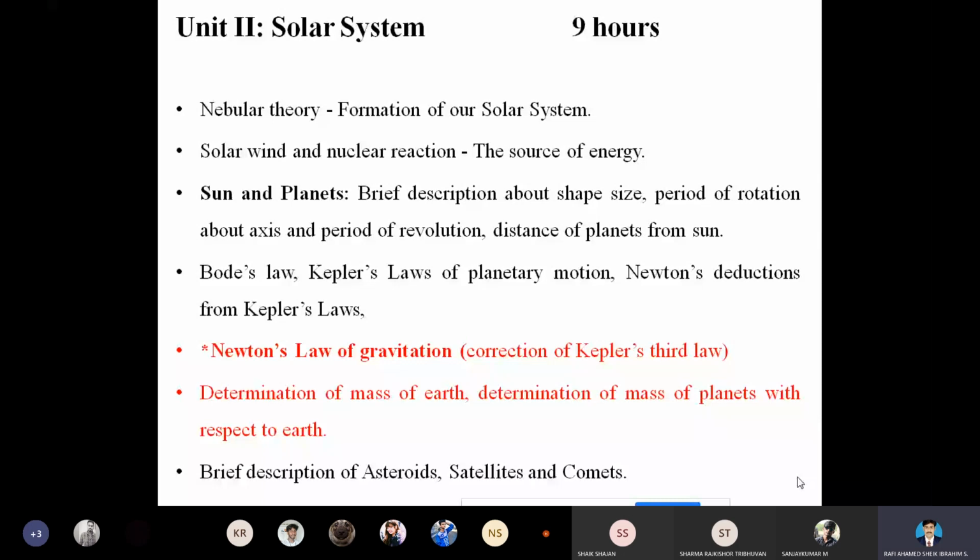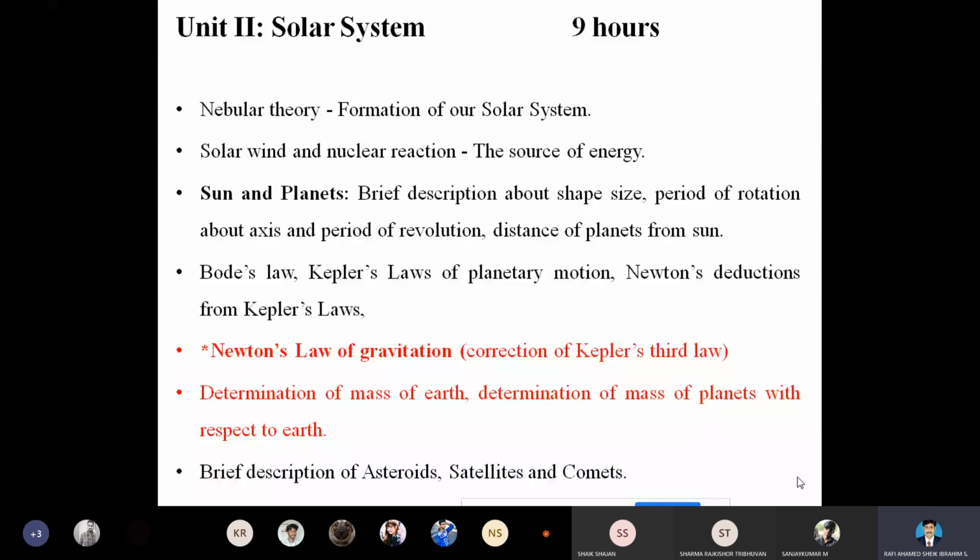From Kepler's third law, in a simple way we can say that P squared is directly proportional to a cubed. P squared can be written as T squared, instead of P we can use the symbol T. So what is this P?